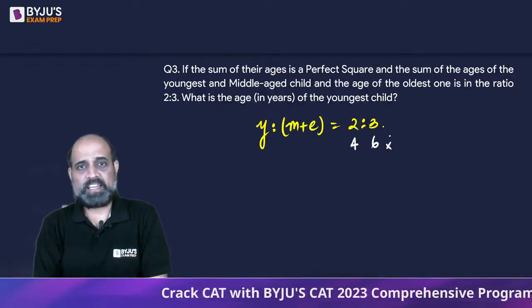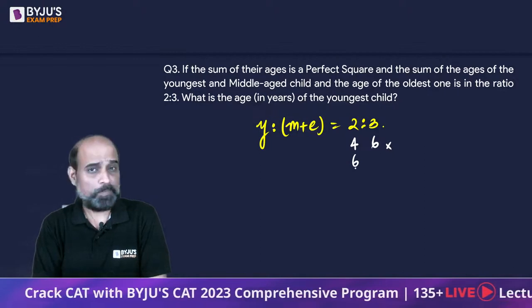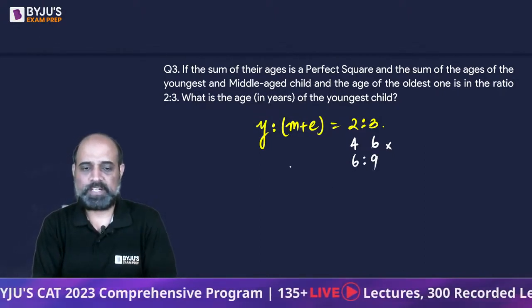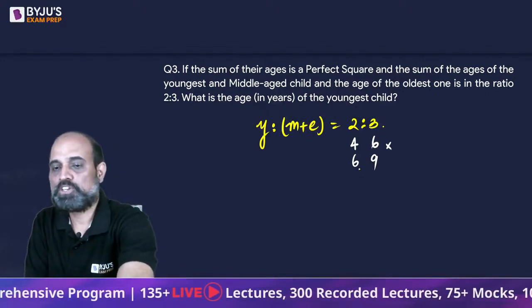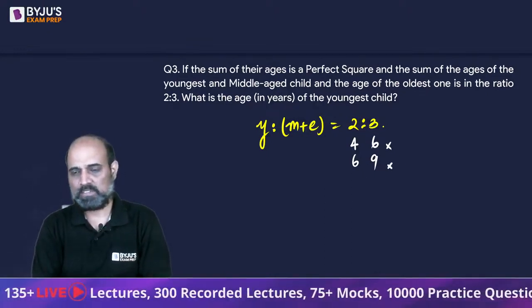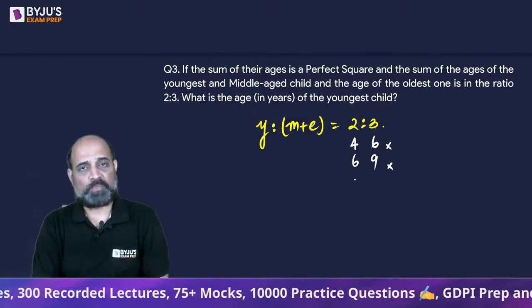The next we can take the value in the ratio 2:3, let's multiply it by 3 now, 6 and 9, right? Now, is their sum going to be a perfect square? 6 plus 9? No, that's 15. Won't make sense. Next, what we can do is make it 4 times.